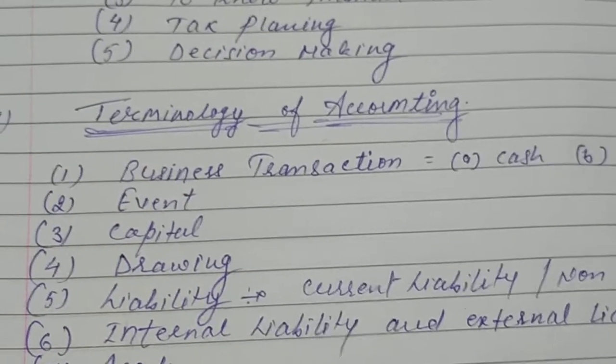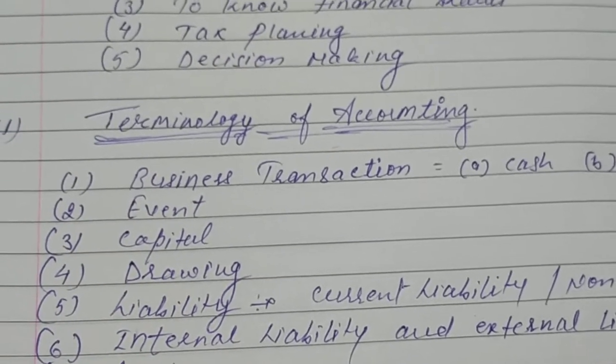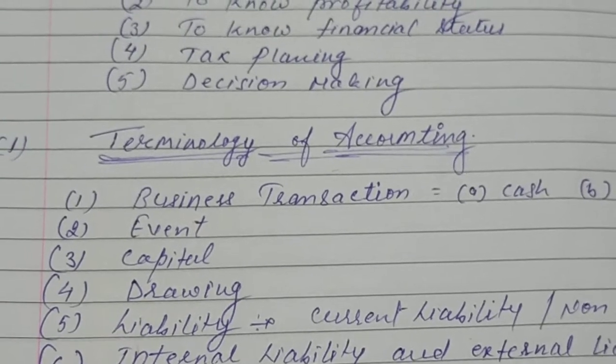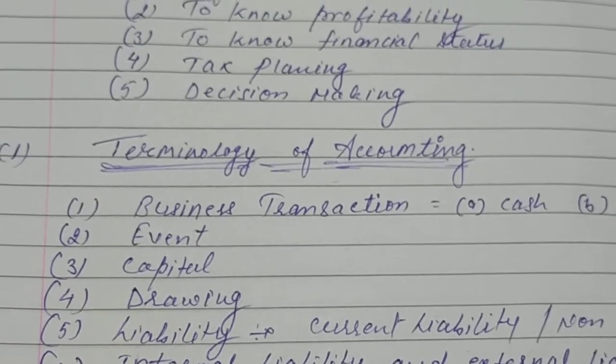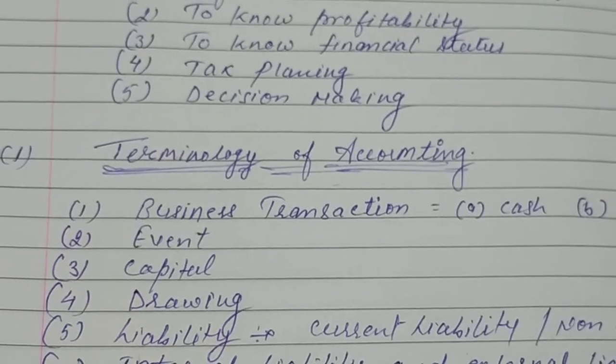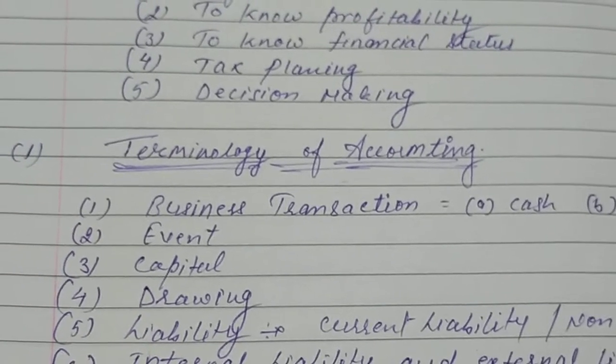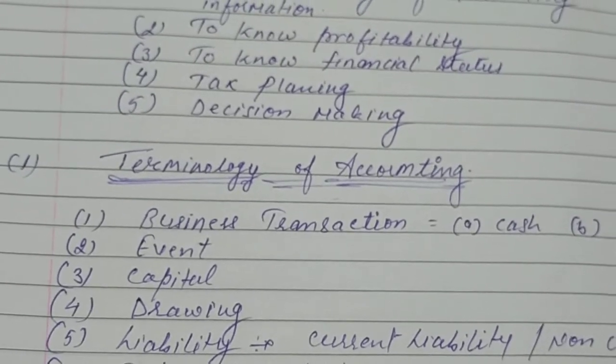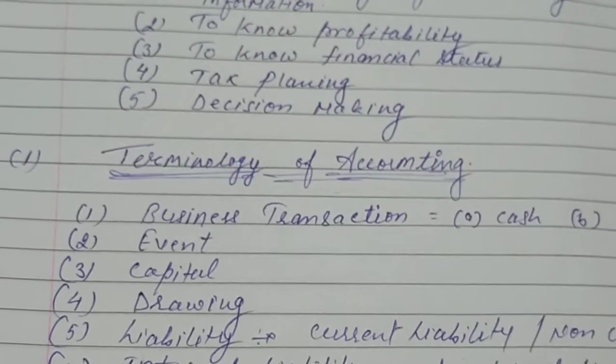For example, Ram introduced 10,000 rupees. We can say it another way: Ram commenced business with rupees 10,000. That 10,000 becomes capital for their business, right?